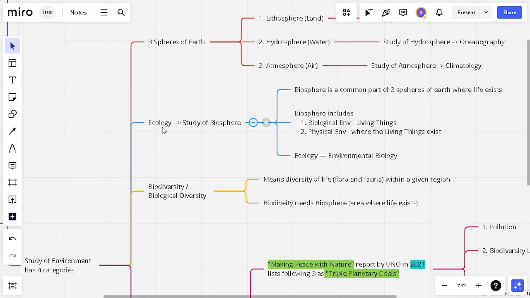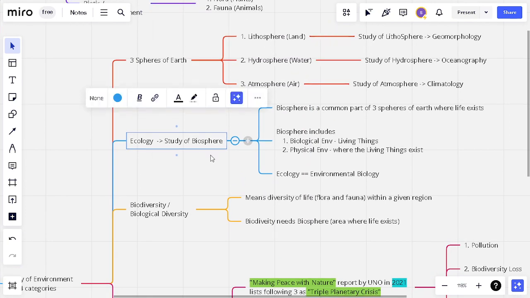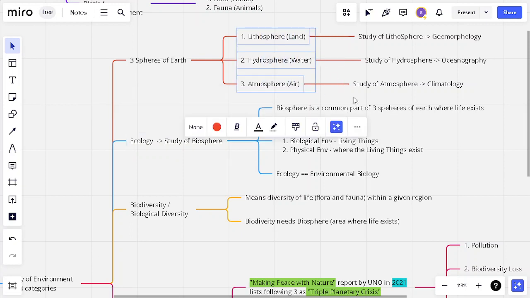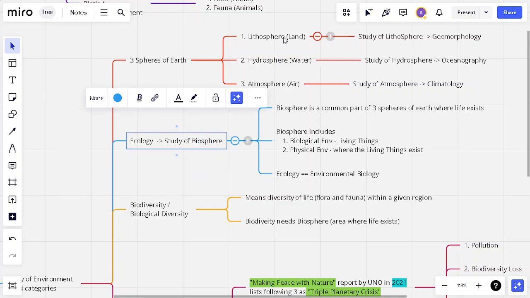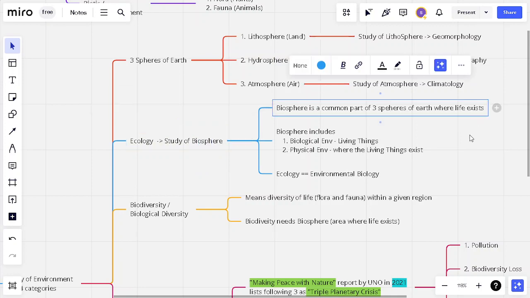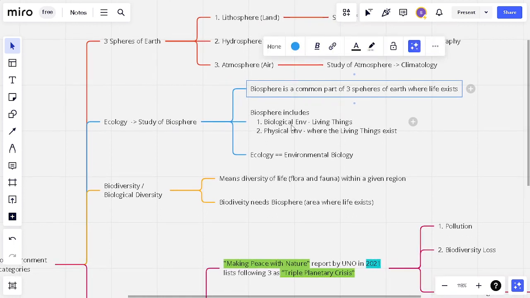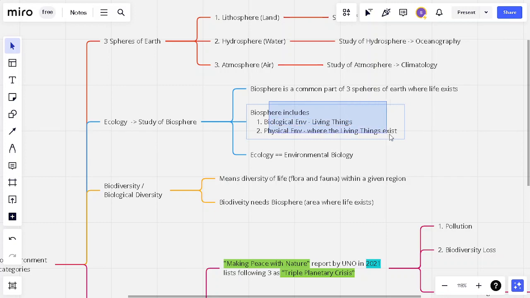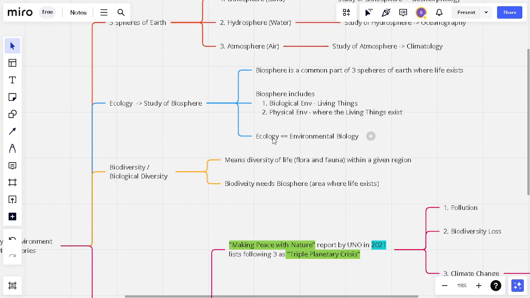And ecology. Ecology is what we call the study of biosphere. We talked about three spheres here. Biosphere is the common part of these three spheres where life exists. So we can say it is a mixture of land, water and air where living things are there. Biosphere includes living things, which is the biological environment, and the physical environment, that is the actual place where the living things exist. So biosphere includes both biological and physical environment. Ecology is also called environmental biology, since we are studying the environment and the living things in that environment.